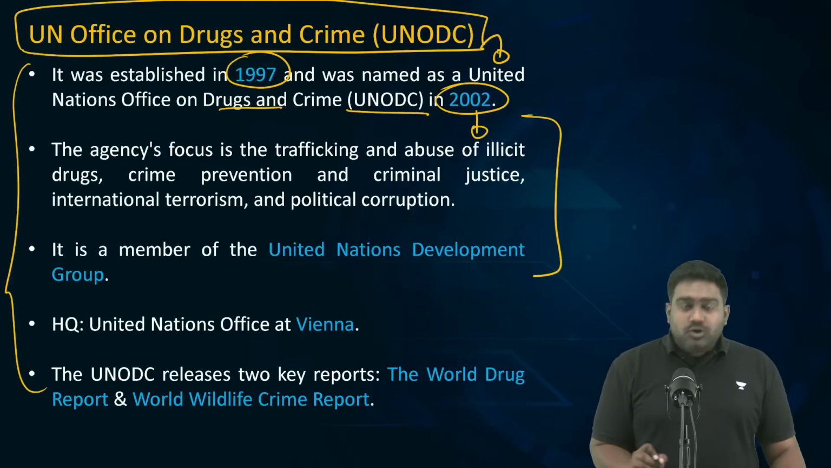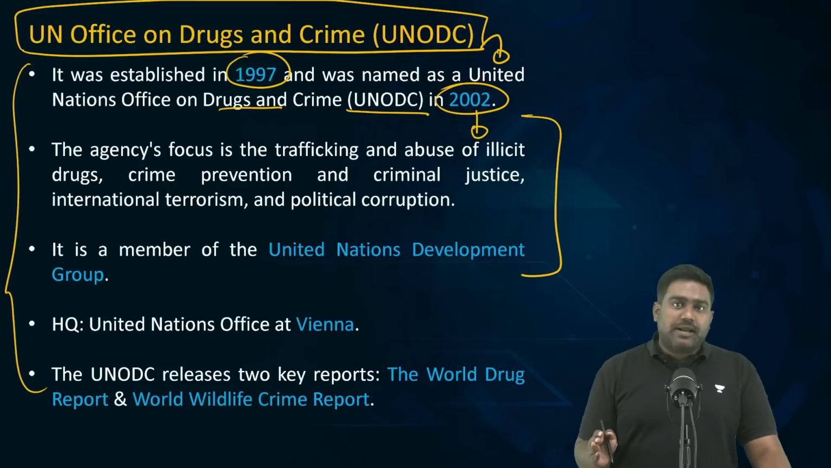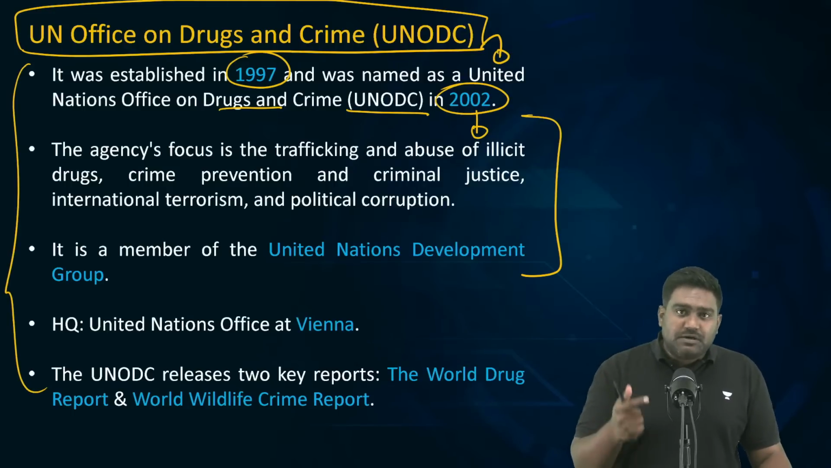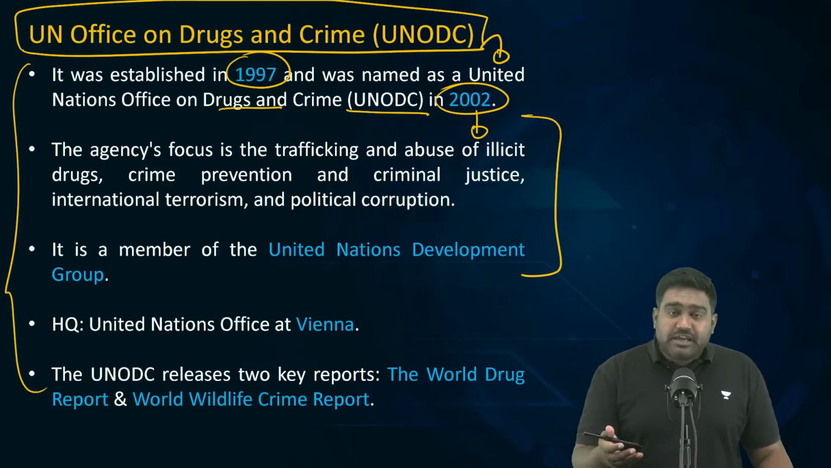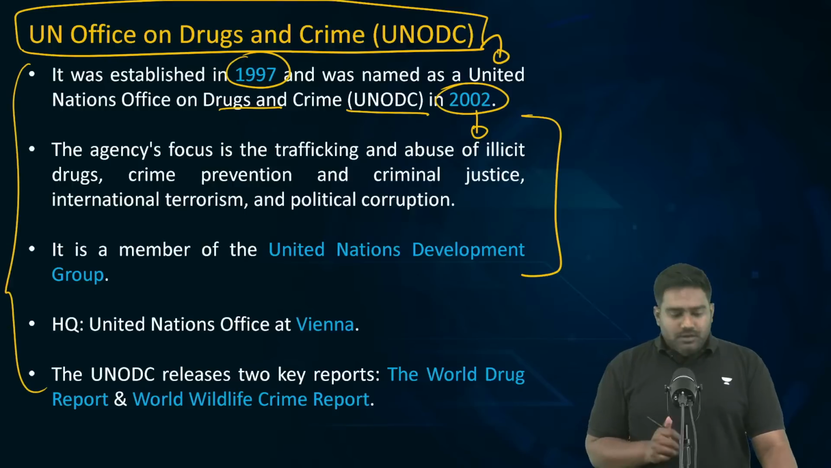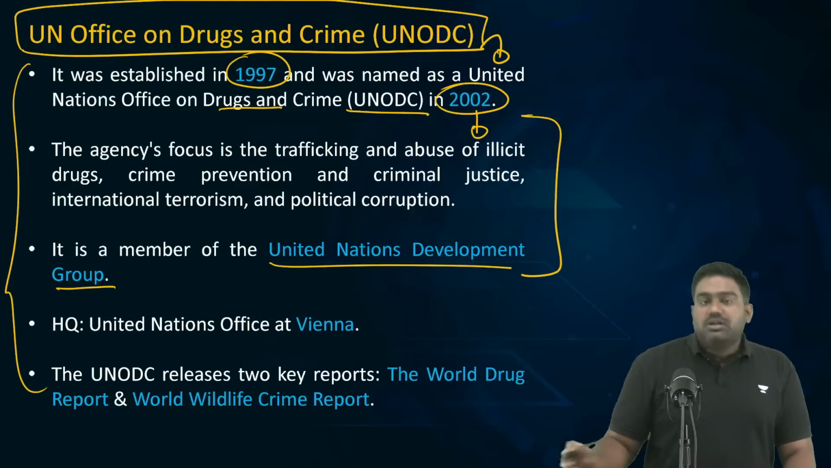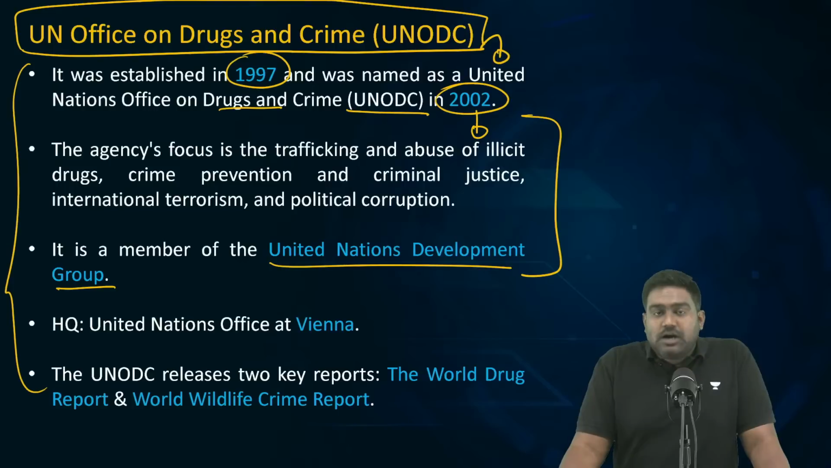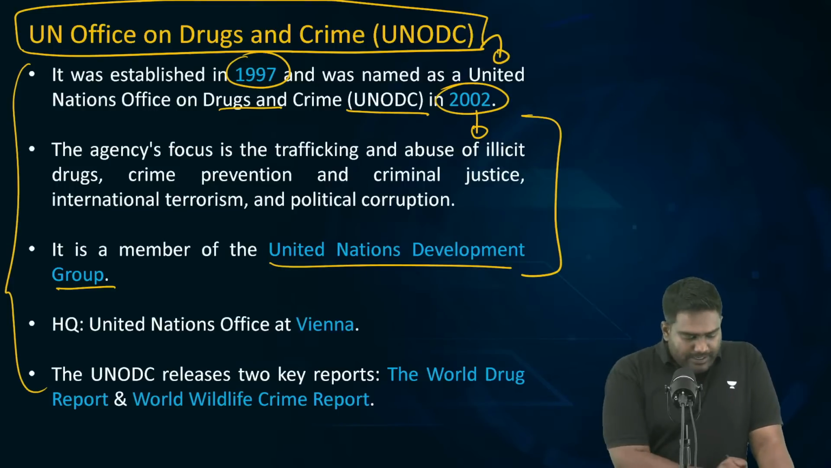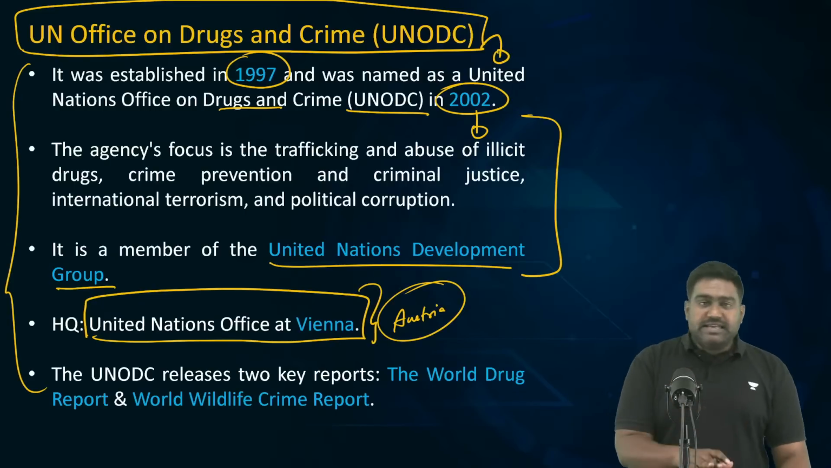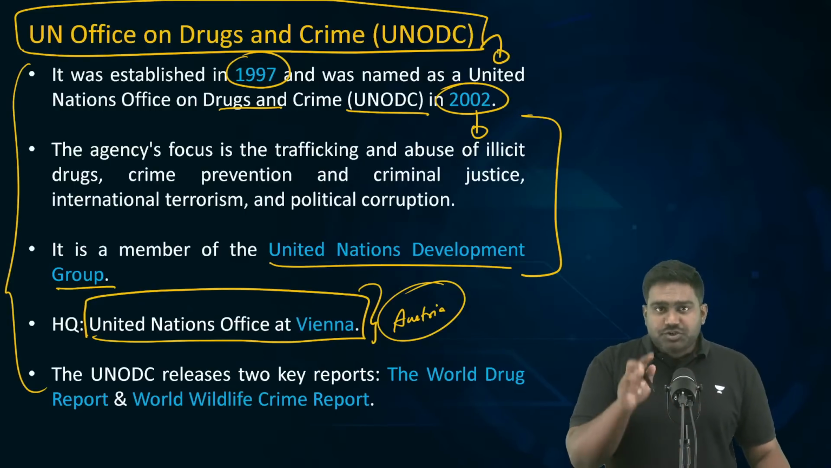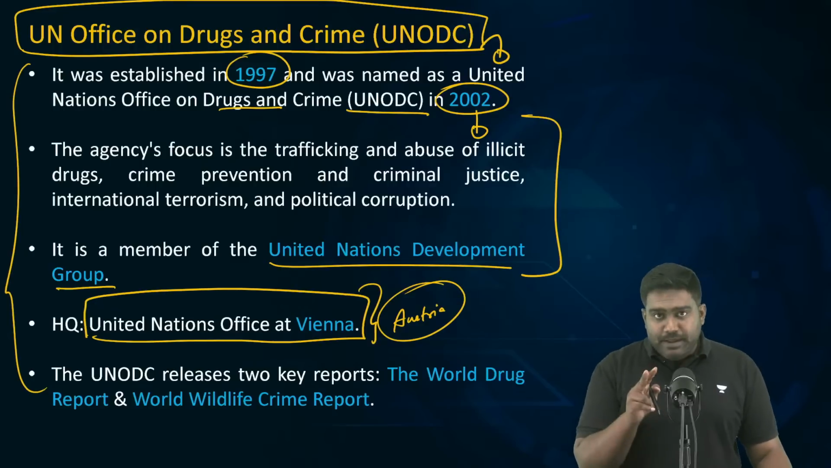It's mainly meant to tackle all types of organized crime, be it drug trafficking, cyber crimes, corruption, which includes money laundering, or arms trafficking, human trafficking. Wildlife trafficking is also part of its mandate. It is a member of the UN Development Group, the UNDG, and it functions out of the UN office in Vienna, Austria. That's where UNODC is headquartered. It publishes two very important reports. Make a note of this.